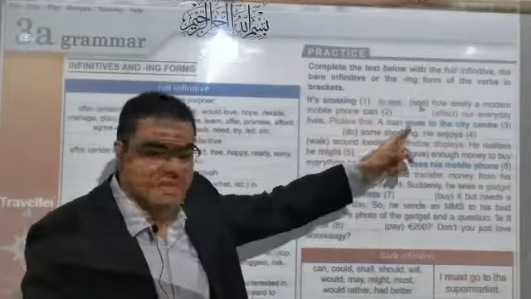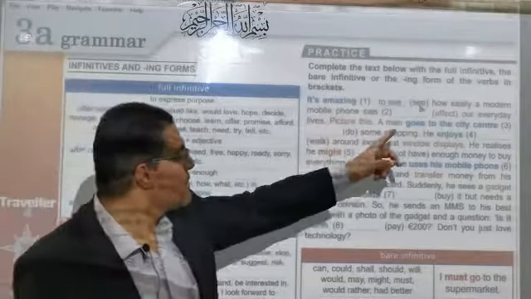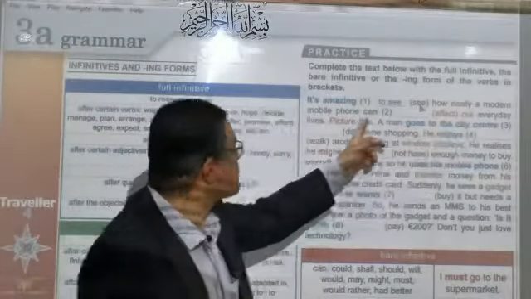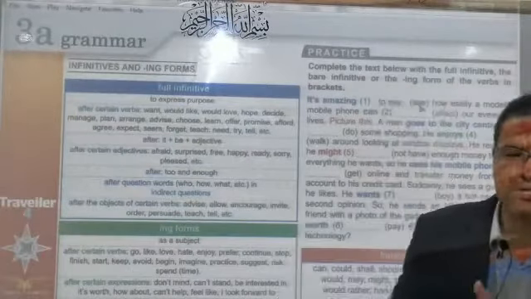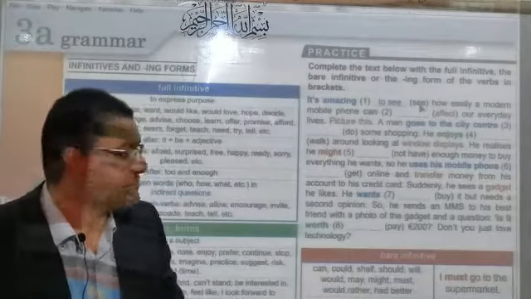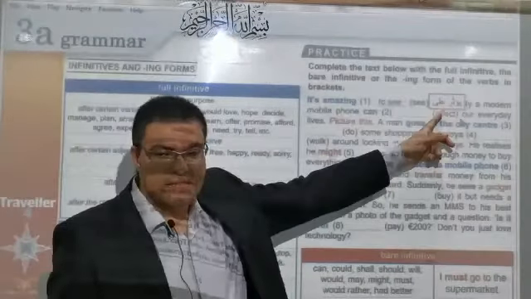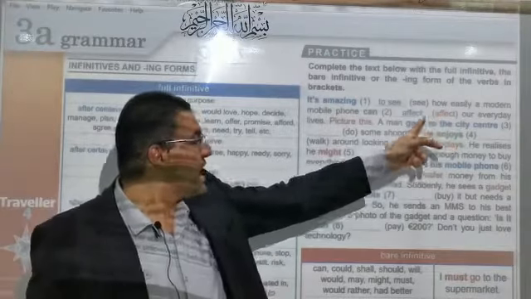Excellent, to see. Okay, let's go to the second one. How easily a modern mobile phone can. I've just told you that can, could, shall, should be followed by the bare infinitive. Wonderful, affect.